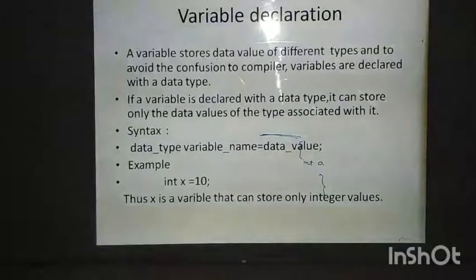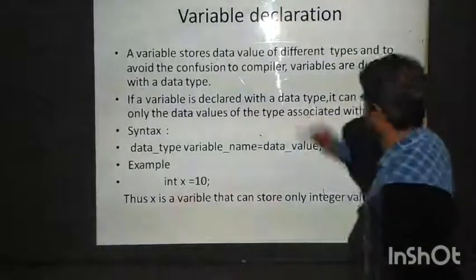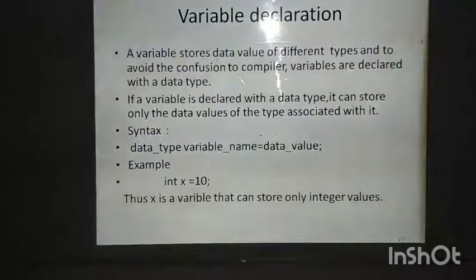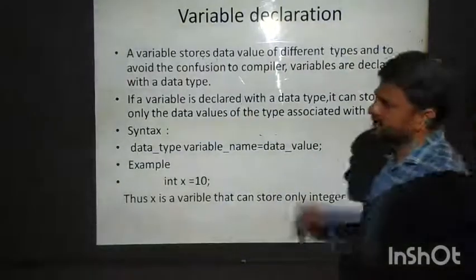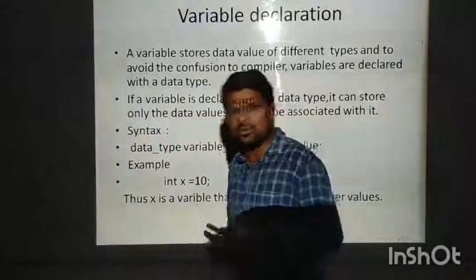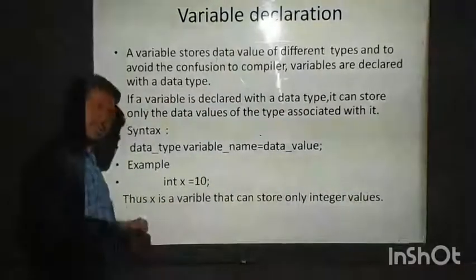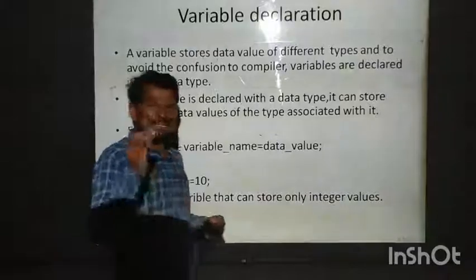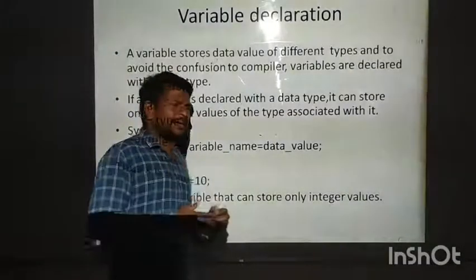Variable declaration. How should a variable be declared? A variable stores data values of different types, and to avoid confusion for the compiler, variables are declared with a data type. If a variable is declared with a data type, it can store only data values of the type associated with it. Here you can say syntax. Syntax means the exact process you have to follow. In C programming or in any other programming language, you have to follow that exactly.